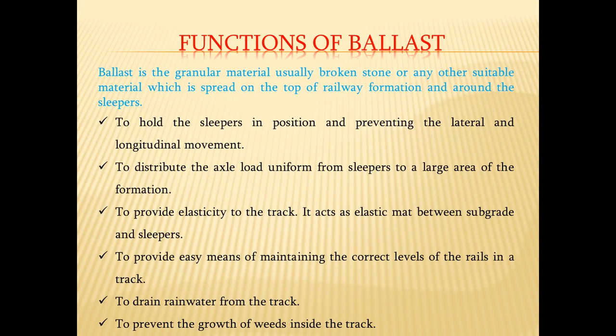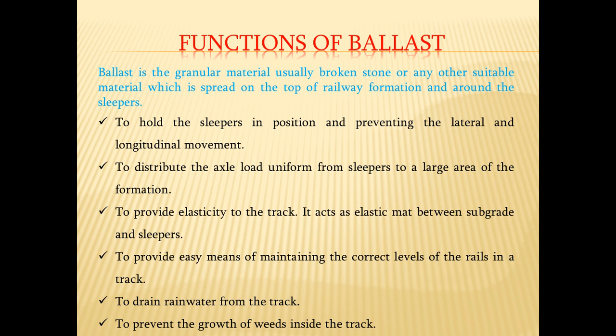Now what are the functions of ballast? Now, what is the ballast? The third component of the railway track. Ballast is a granular material, usually broken stones or any other suitable material, which is spread on the top of the railway formation and around the sleepers. So ballast is crushed stones or broken stones. They are spread over the railway formation and around the sleepers.